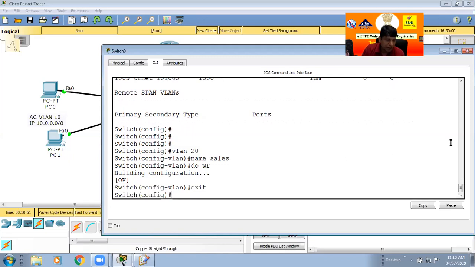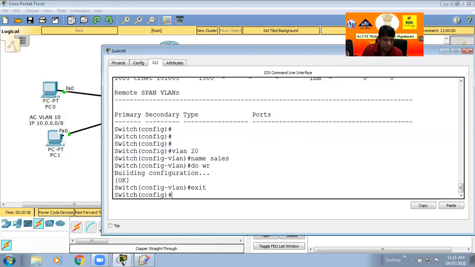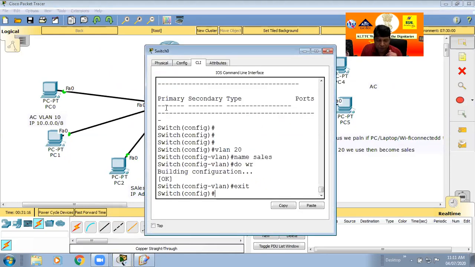Okay. So one more thing. If I click and go to the switch, you can see one pop-up screen open in your screen, where you see VLAN 1. Here my pop-up is not showing due to some graphical error, but on your computer you can check.